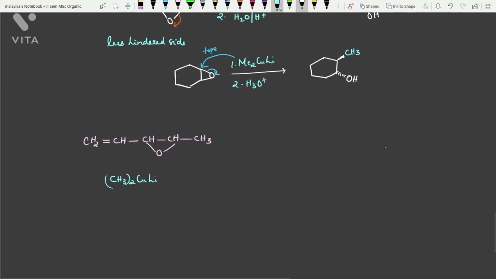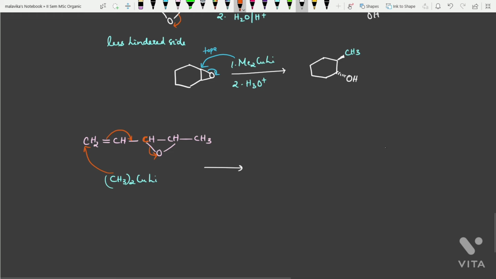Okay, so the product that you would be getting is, first this will be attacking over here, not the allylic carbon. So this is the allylic carbon, but direct nucleophilic substitution over here will not happen. It will always be followed by a rearrangement, like this.